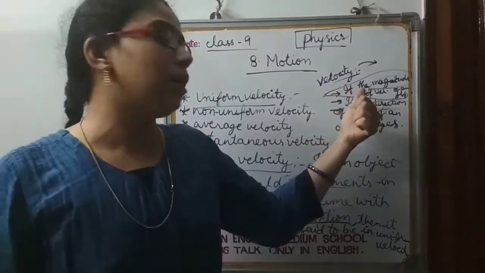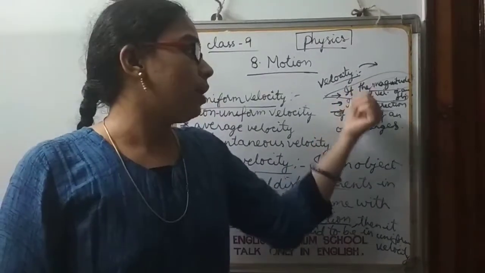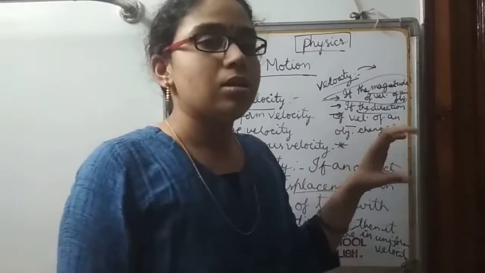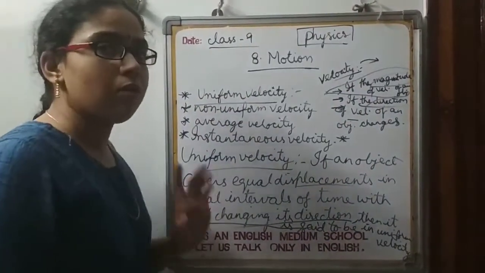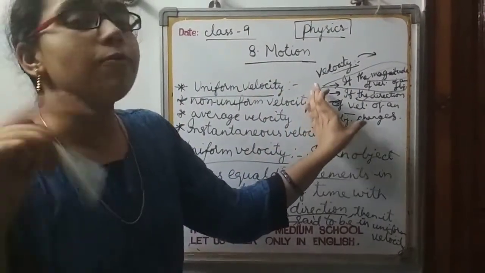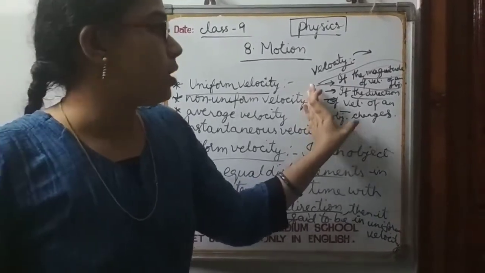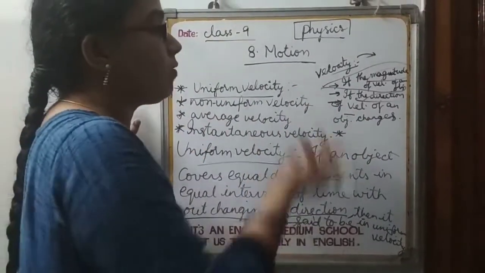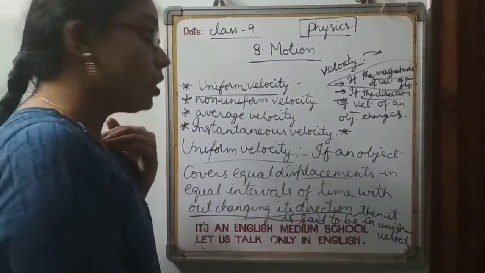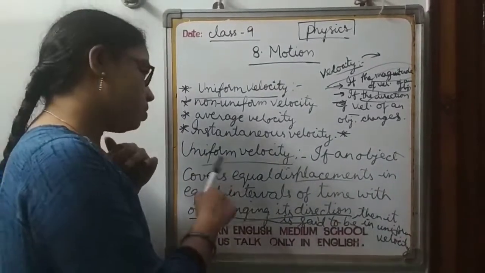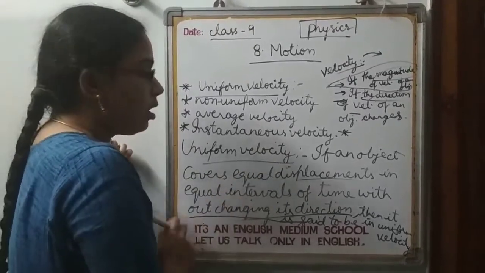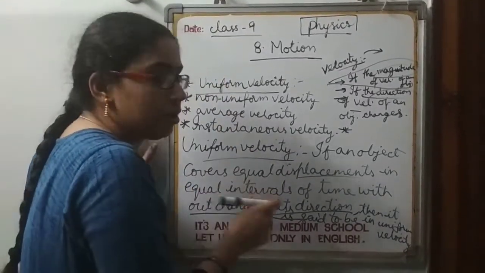First case is change in magnitude of the velocity of a moving object, the second case is change in direction of the velocity of a moving object, and the third case is change in both magnitude and direction of velocity of a moving object. So if we find any one of these three cases, then we can say that the velocity of that object is changing, meaning it is not having constant velocity. Uniform means constant. It maintains constant velocity all through its journey.